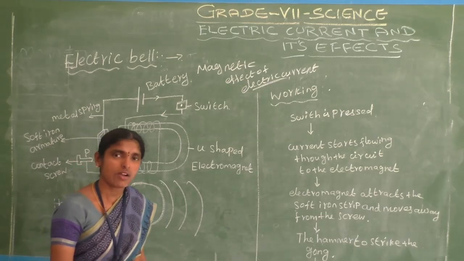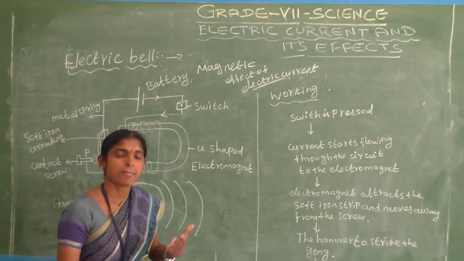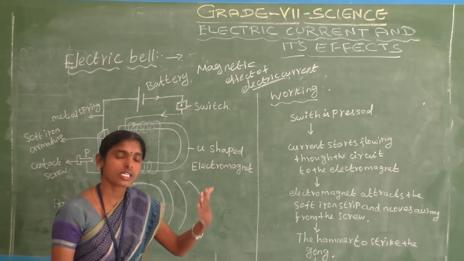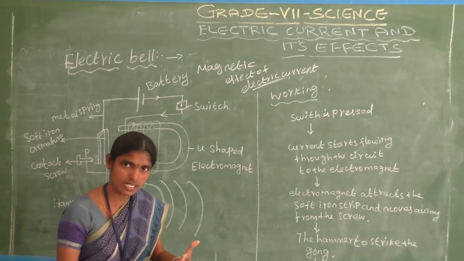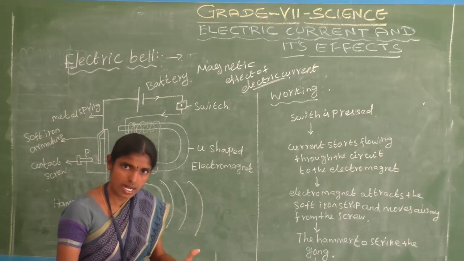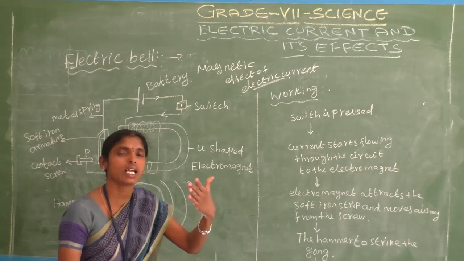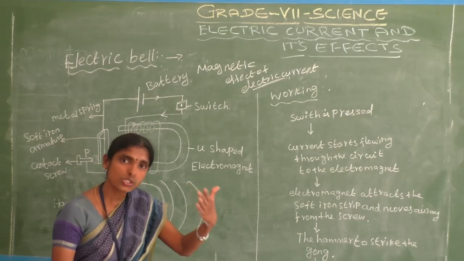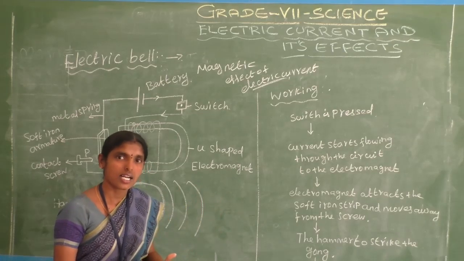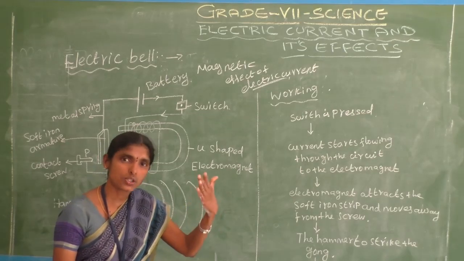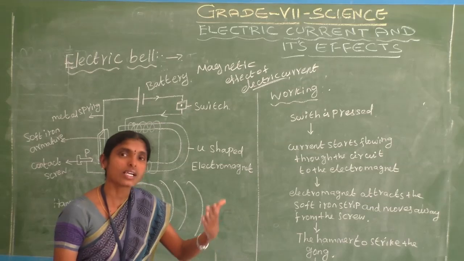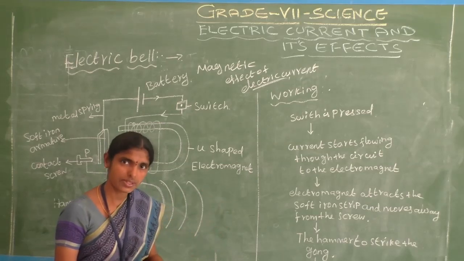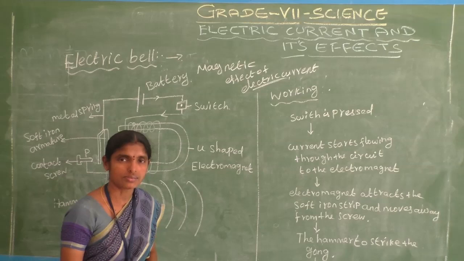Today, what have we discussed? The magnetic effect of electric current. What is the magnetic effect of electric current? What is meant by an electromagnet? How is an electromagnet made? What are the uses of an electromagnet? And if we need strong electromagnetism, what factors are involved? Then the working of the electric bell.